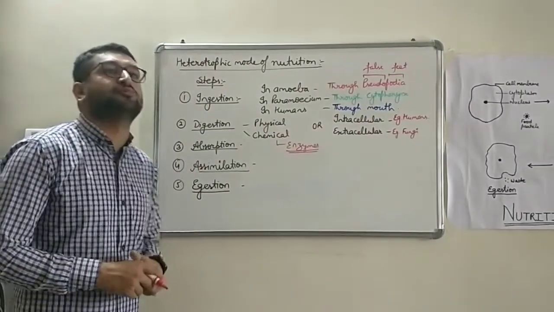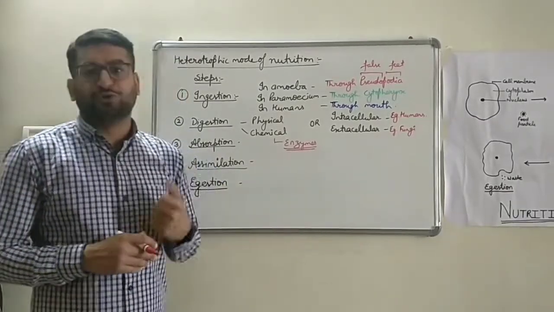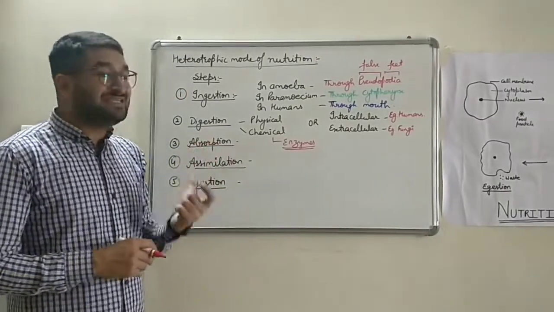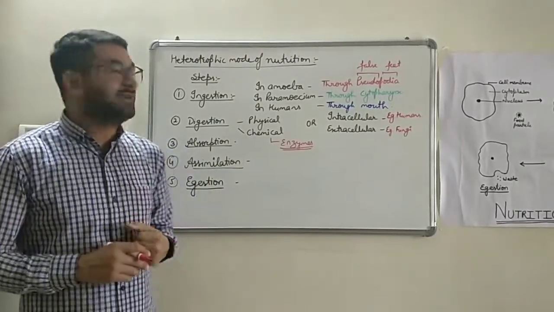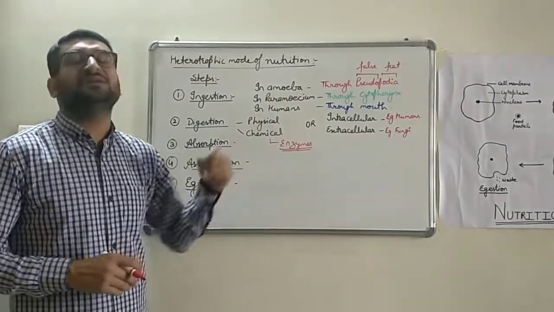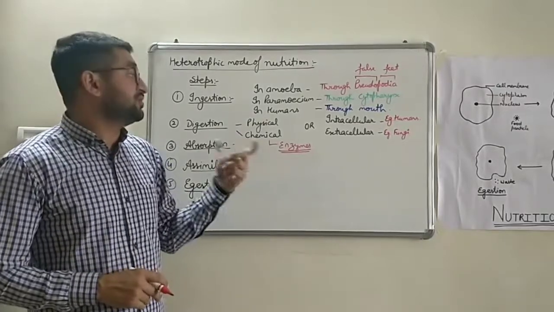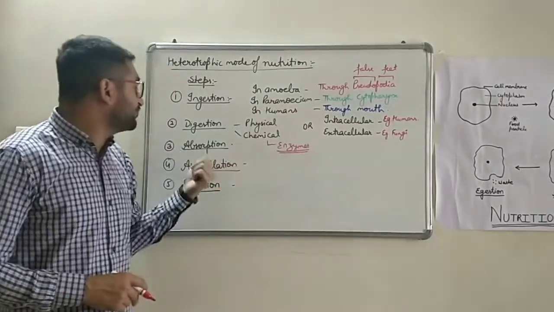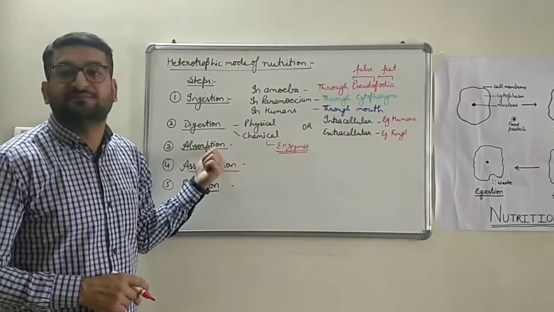Third step is absorption. In the second step, the food is broken down into simple food particles to produce energy. Absorption: that digested food is absorbed by various modes. For example, in unicellular organisms like amoeba and paramecium, absorption directly takes place in the cytoplasm. Whereas in multicellular complex organisms like humans, the absorption takes place in a specialized organ, that is the small intestine.